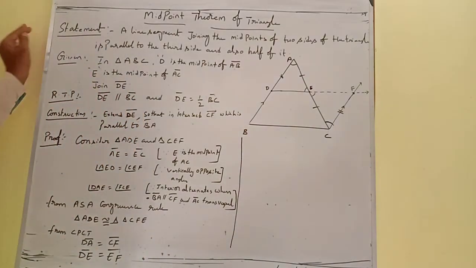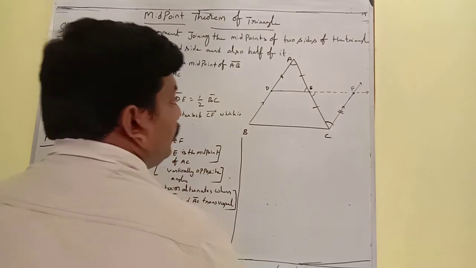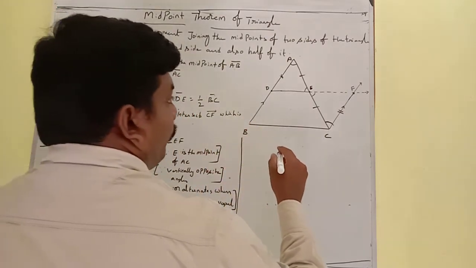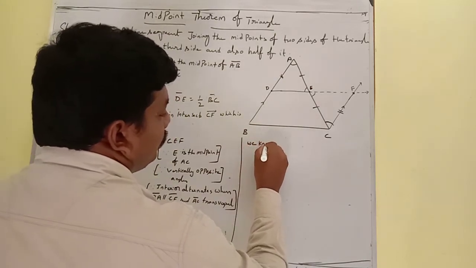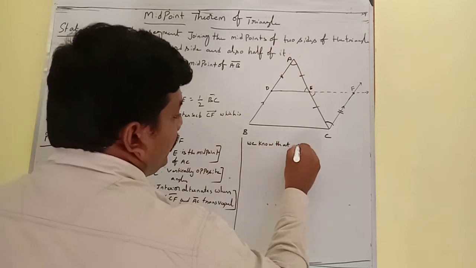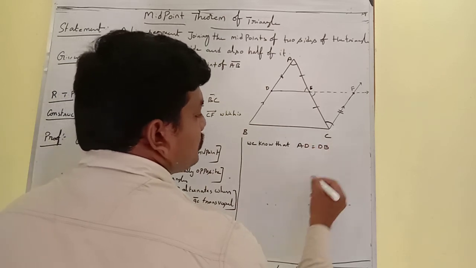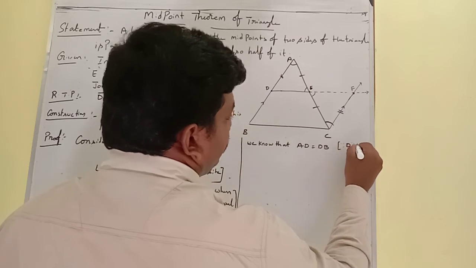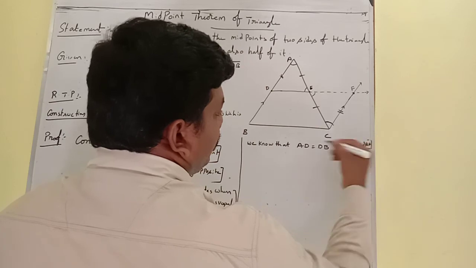Now we know that AD is equal to DB, since D is the midpoint.